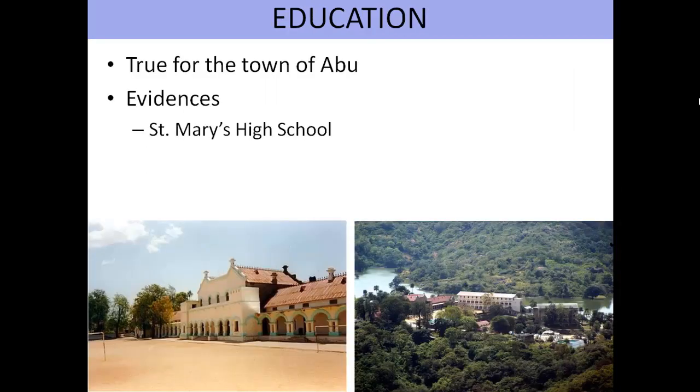Education. Now we'll see what are the evidences of education or educational practice or occupation on topographical map. As such, it is true for the town of Mount Abu. Evidences: St. Mary High School and Sophia High School. Only one school has been identified or written literally on topographical map in Mount Abu region.